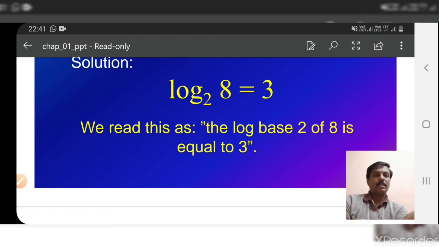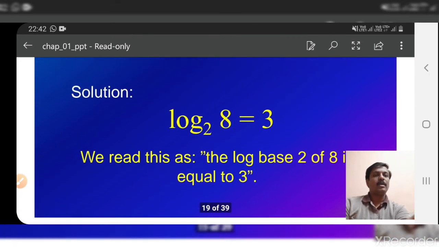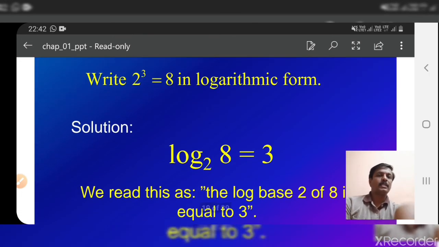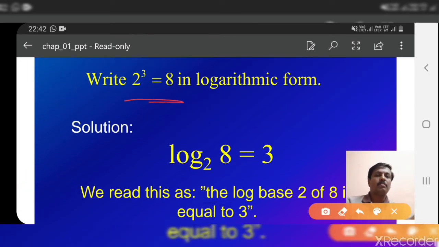You can read it in two ways: log of 8 to the base 2 equal to 3, or log base 2 of 8 is 3. That is also correct. So you learn how to express an exponential term as a logarithm. 2 raised to 3 equal to 8 can be written as log 8 to the base 2 equal to 3. The base comes here, the value comes here, and the power comes here.